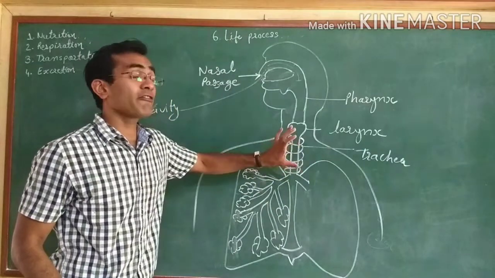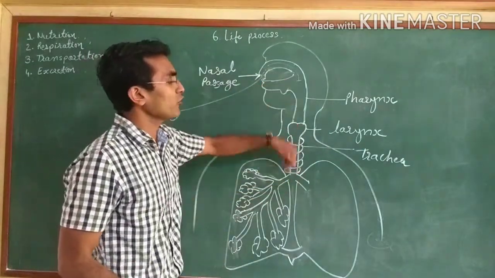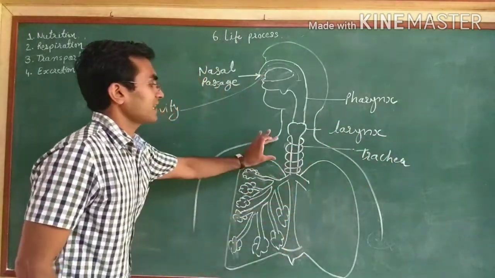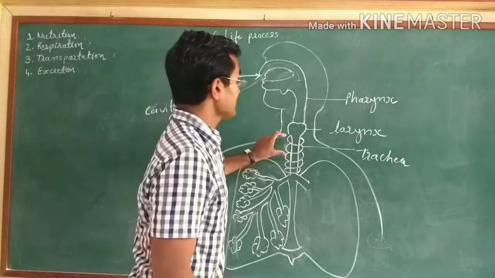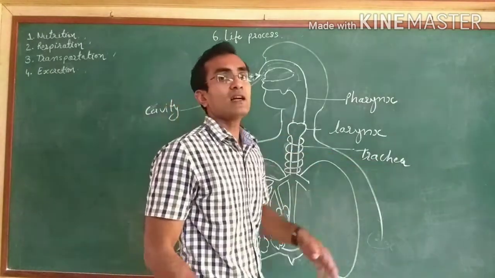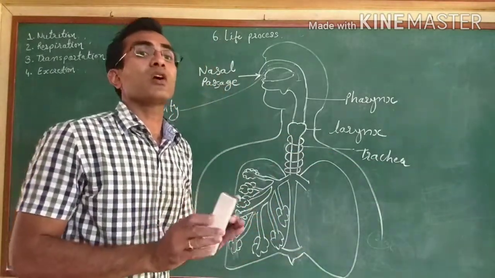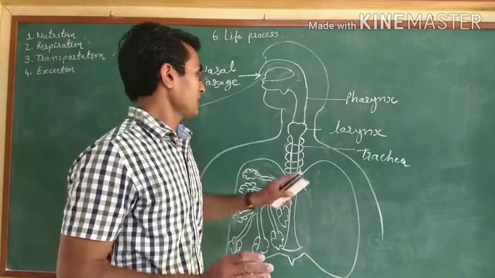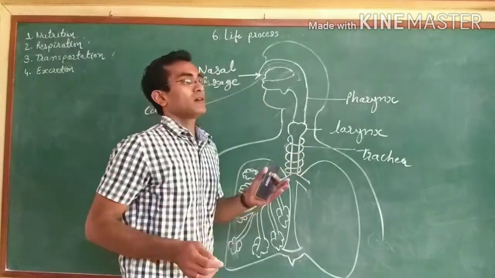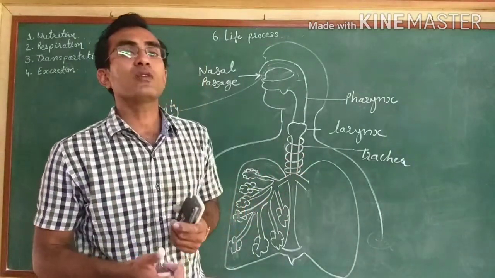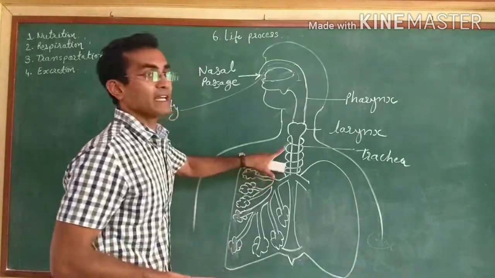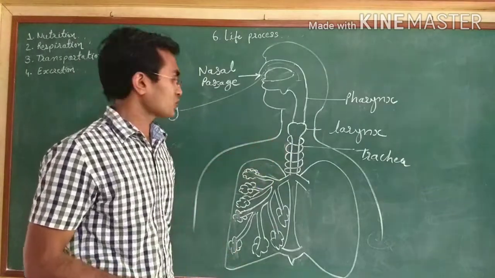In that gap, when air is not present and continuous flow is not there, this ring of cartilage will support the trachea so it does not collapse. It protects the trachea from collapsing. Cartilage is a smooth and strong kind of material. It is very important. It is elastic as well as very strong.